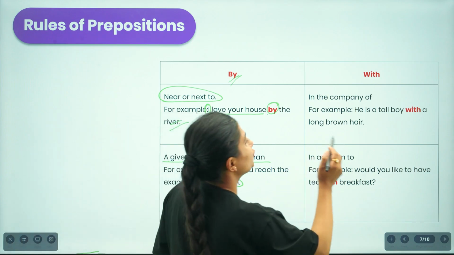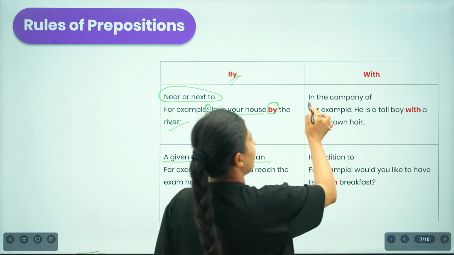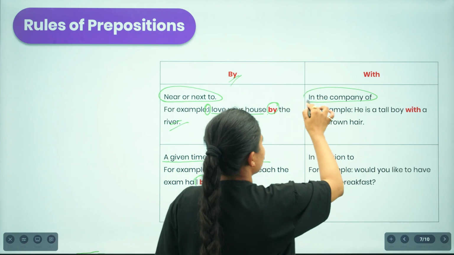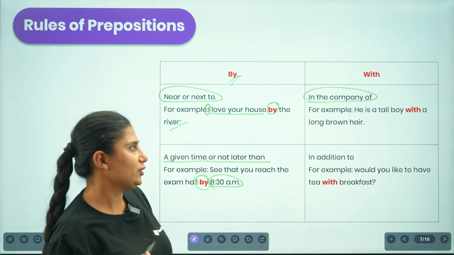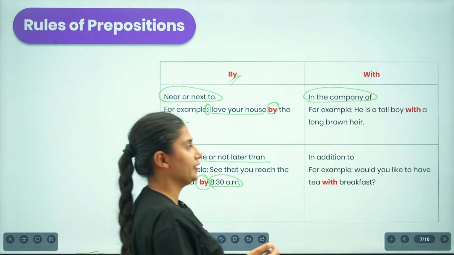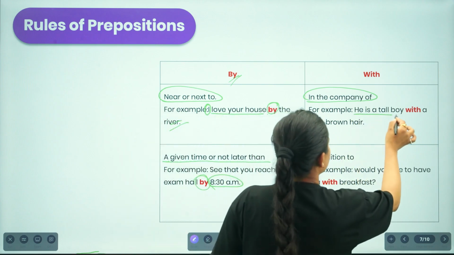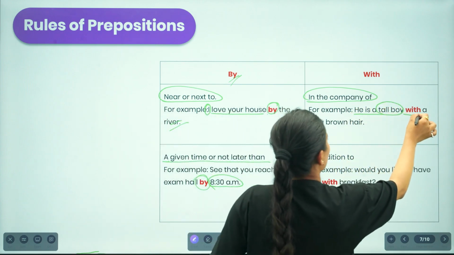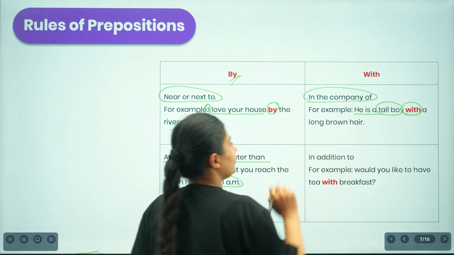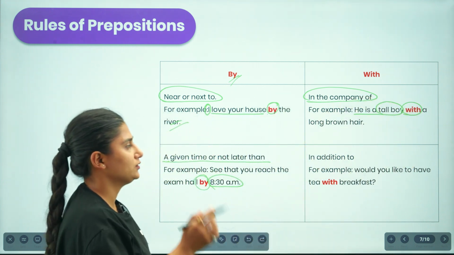Similarly, we use "with" whenever we are talking about relating it with something, in the company of. For example, he is a tall boy with long brown hair. So we are indicating the idea that this person is a tall boy. And how is this boy? This boy has long brown hair, and we are indicating that with the preposition "with".